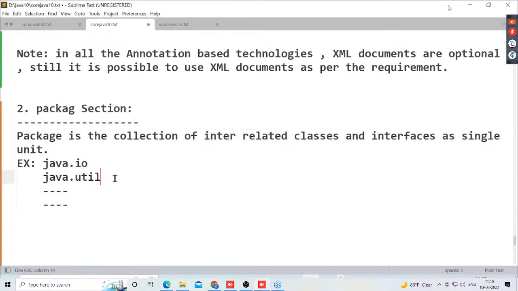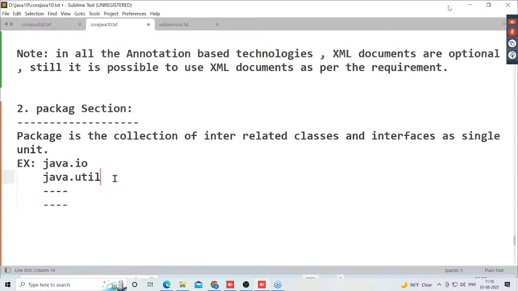Try to observe carefully. In every program, in every application, in any programming language, we have to perform some input and output operations or not. In general, every program will take some input data and provide some output data. Am I right or not?